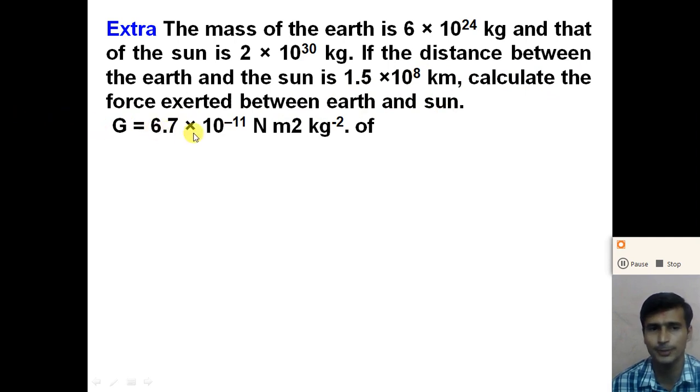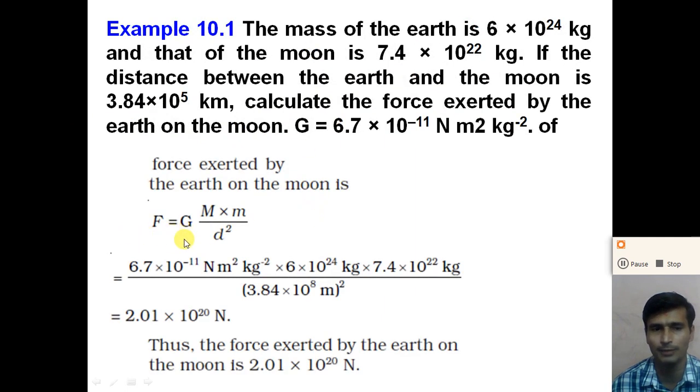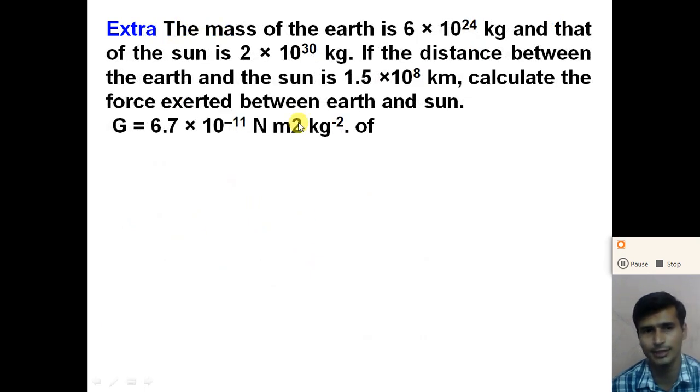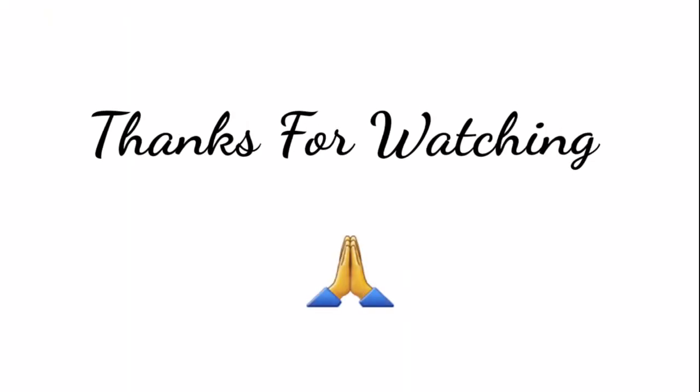G is equal to 6.7 into 10 raised to minus 11 Newton meter square kg raised to minus 2. According to the same formula as in the previous example, F is equal to G M m divided by d square. We can also calculate the gravitational force between the Earth and Sun. So try to solve this example by yourself. Dear student, I hope that you understand Newton's universal law of gravitation and how we can calculate the gravitational force between two objects.